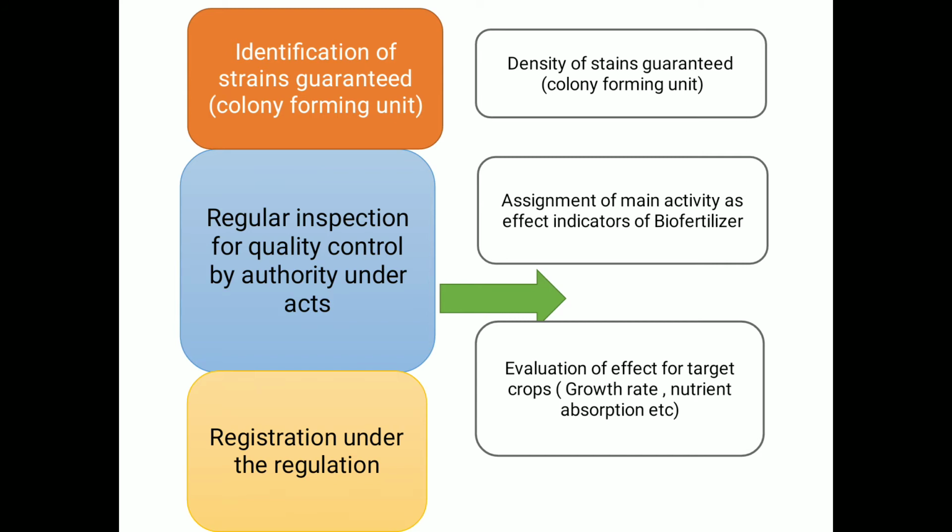If the microorganism increases, that means the count increases, so it is well and good.